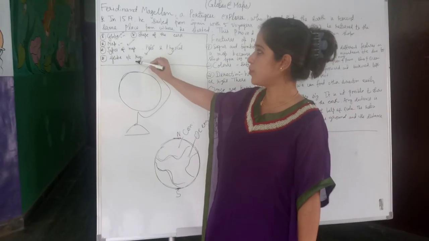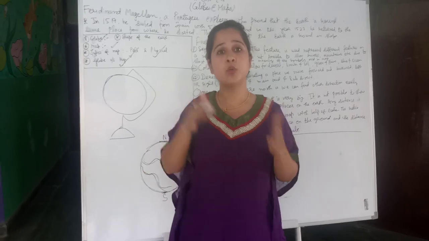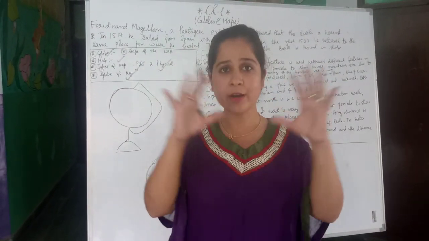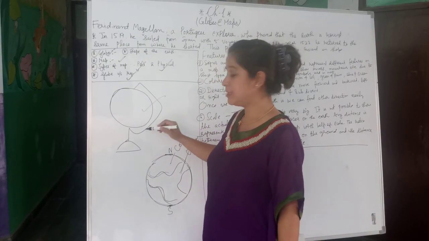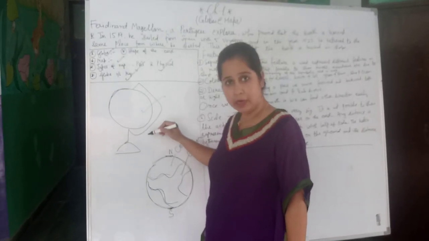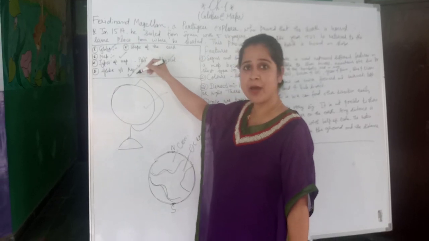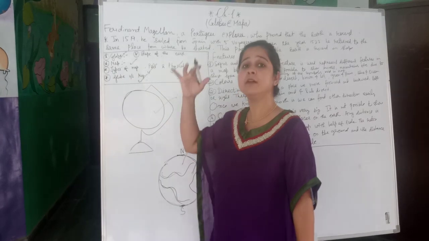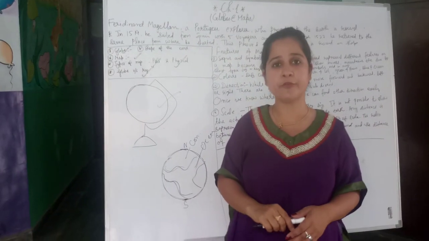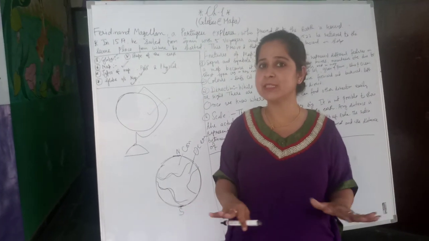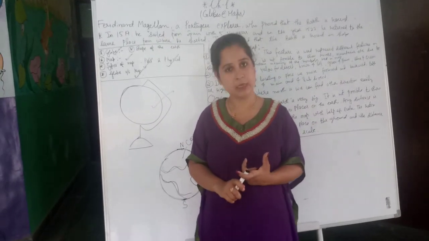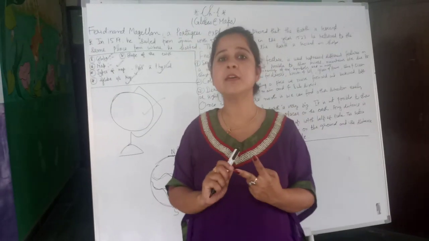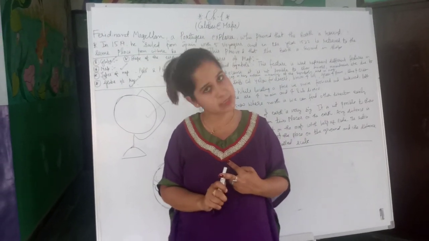Next and last point is, what is the difference between globe and map? As I have said, globe is a small round spherical model. This is globe. This is the round model of the earth. And what is map? Map is a representation of the earth on a flat surface like a paper. So the first difference is globe is a small round model of the earth. Map is a representation of the earth on a flat surface like a paper.